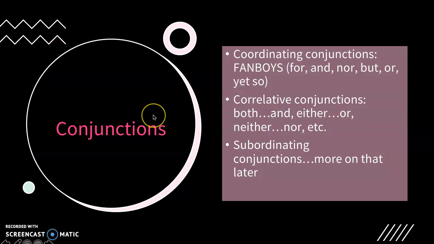Now, conjunctions is our next category. The most common conjunctions you'll see are the fanboys. And if you can remember fanboys and learn that they are for, and, nor, but, or, yet, and so, it's going to help you out a lot. Conjunctions are an extremely important part of speech when it comes to sentence structure. These are also conjunctions, these correlative conjunctions, both, and, either, or, neither, nor, etc. And you have a complete list of conjunctions on your cheat sheet, so you can always look there too.